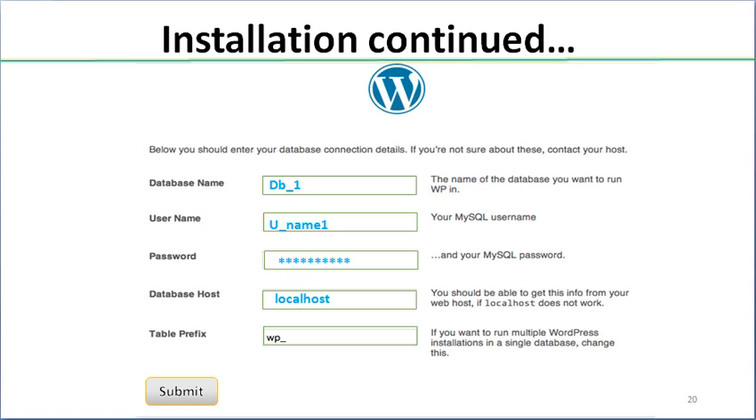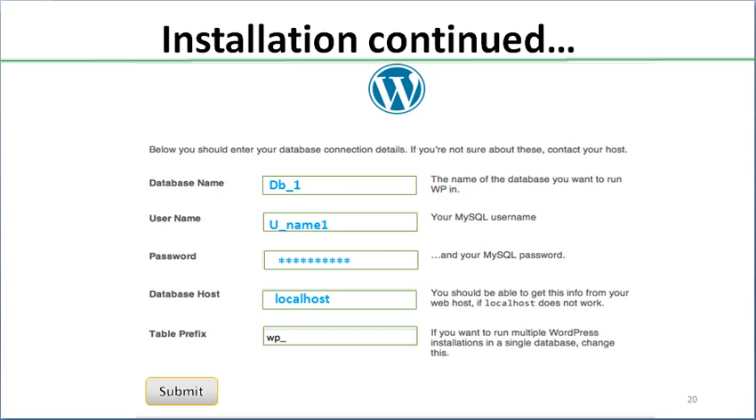Now the remaining things asked for at the time of installing WordPress were the database name. We have already discussed that in order to give a database name, we have to create a database, and we have already created it. Now we need to put the name of that database, which is db1. Then we have to choose a username, a password, and the database host.